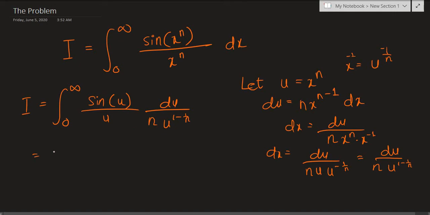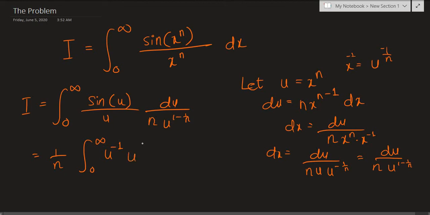So now 1 over n is a constant, and we have the integral from 0 to infinity. Let's bring these powers up and basically multiply by a negative in each of their powers respectively. So a singleton u in the denominator becomes u to the negative 1. Same thing over here, we just have to multiply by a negative 1 when we bring this term to the top.